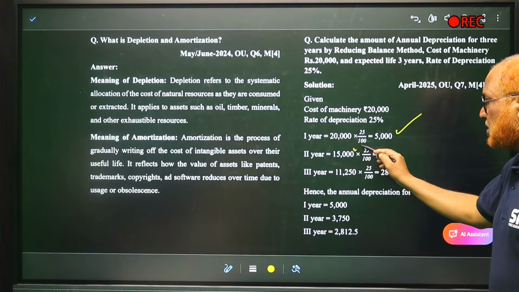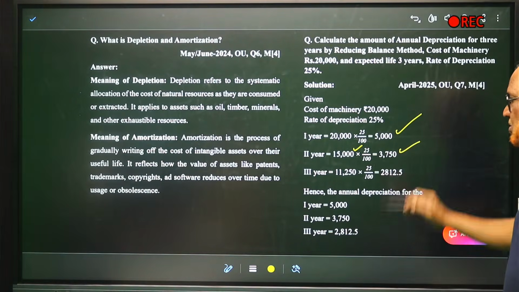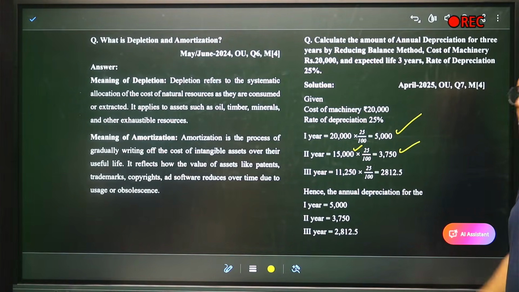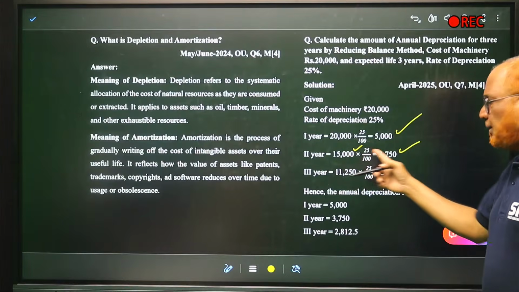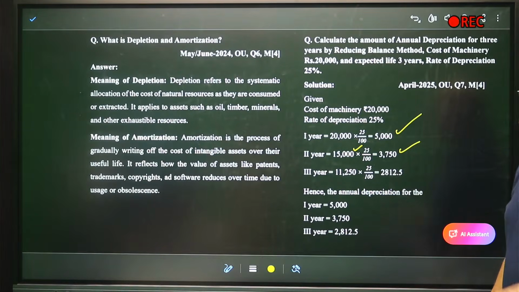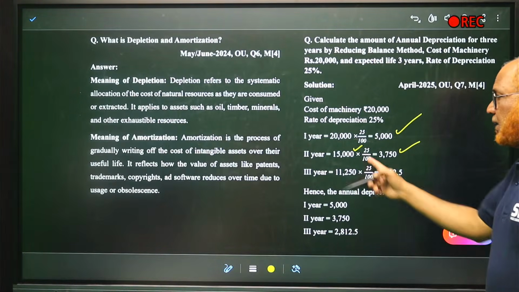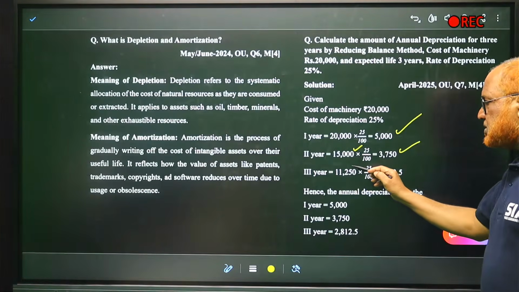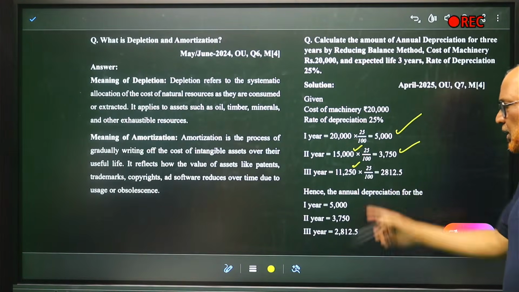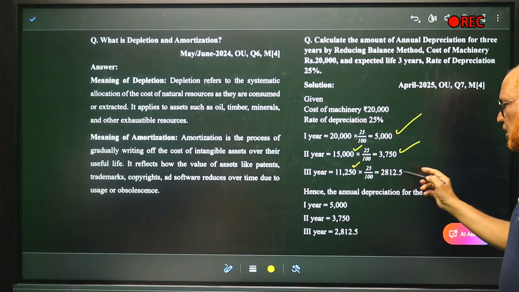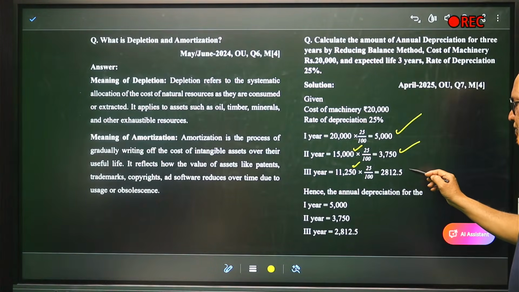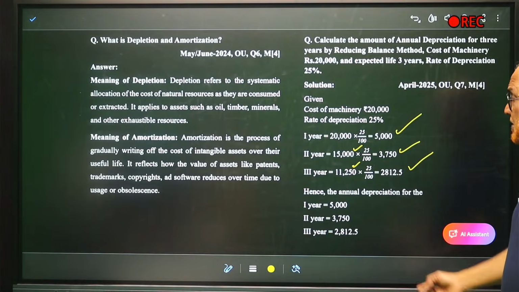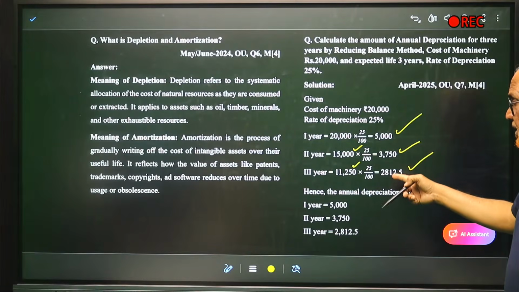So 15,000 into 25 by 100, 3,750. Beginning of the year 15,000. Depreciation 3,750. Now third year, the book value is 15,000 minus 3,750. The value is 11,250. So 11,250 into 25 by 100, 2,812.5. That's all. So these are the 3 years depreciation.